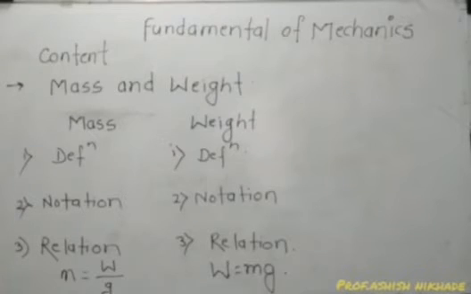Next is the notation. Very simple. Mass is denoted by small m, and weight is denoted by capital W. Then the relation. You know the relation, that is W is equal to mg. So you can see, weight is equal to mass into acceleration due to gravity. Now what is the relation between mass and weight? So m is equal to W upon g. So this is about mass and weight.